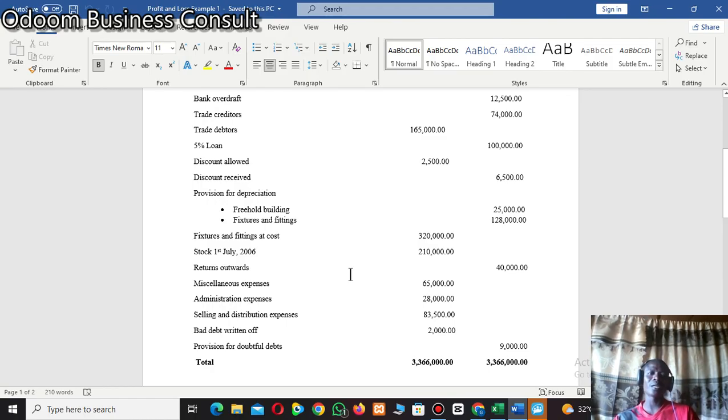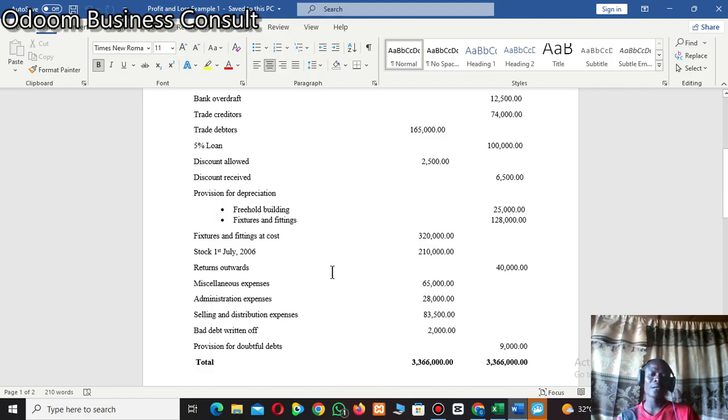Okay, something that we cannot recover, or the money that we're expecting from our customers, we will not be able to get from them. So if we are saying that we cannot get all the money from our customers in the nearby future, why don't we provide for that? That's why businesses or accountants make provisions for such occurrences, because once we have debtors in our books, people who are owing us, there is a likelihood that some of the customers will not be able to pay their money when it is due.